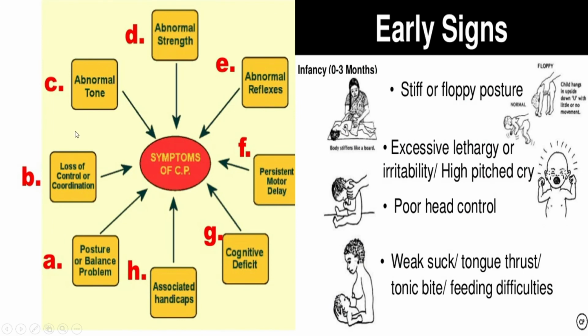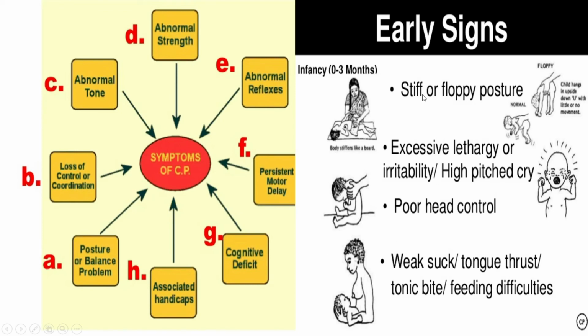Now again, for your knowledge: abnormal tone, abnormal posture, abnormal reflex, persistent motor delay, cognitive deficiency, associated handicap problems, and any balance problem or loss of control and coordination. We will stamp it as a CP child if 4 to 6 are positive.